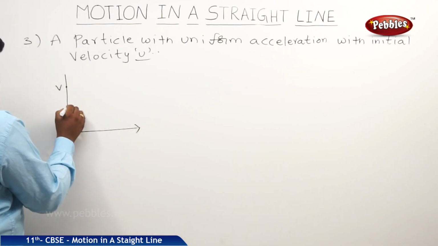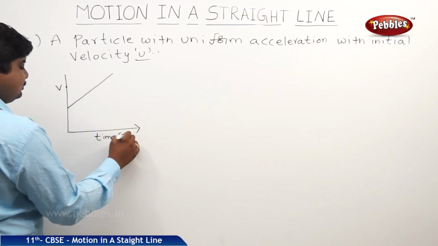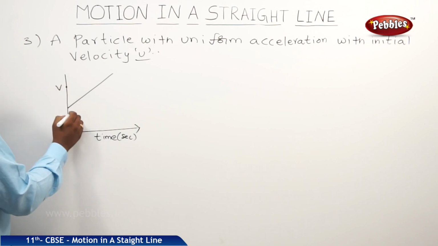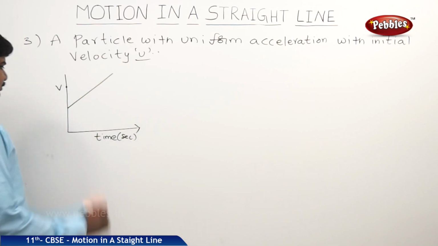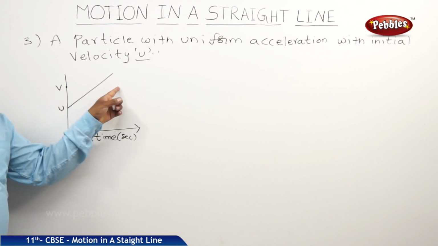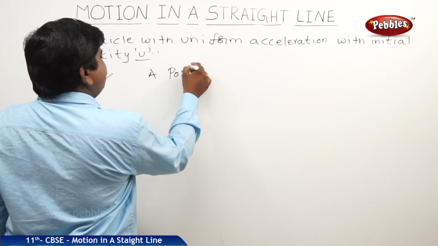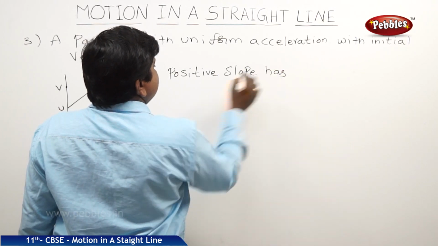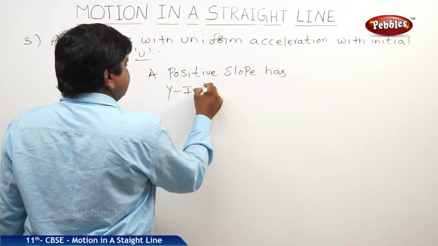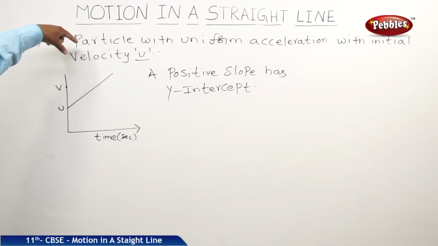This is time in seconds, this is velocity, and this is the final velocity v. We should keep the initial velocity in the graph, so this point gives the initial velocity. It is a positive slope with a y-intercept. The same, it is uniform acceleration.